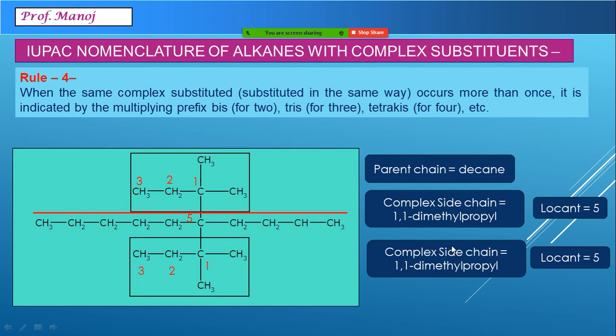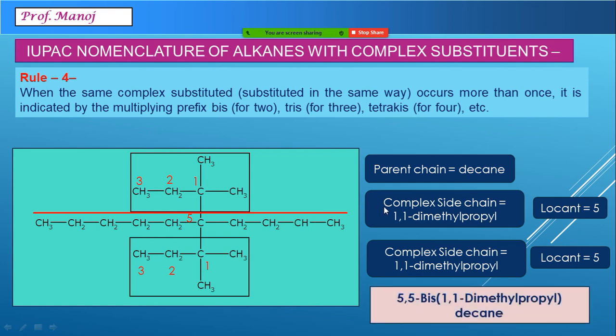Now comes a situation where both the complex substituents are exactly identical. Usually when you are having a simple substituent, we use the words di, tri, tetra. But for complex substituents, the suggested words are bis, tris and tetrakis. So if the group is repeated twice, we use the prefix bis before the name. So the name becomes 5,5-bis(1,1-dimethylpropyl)decane.